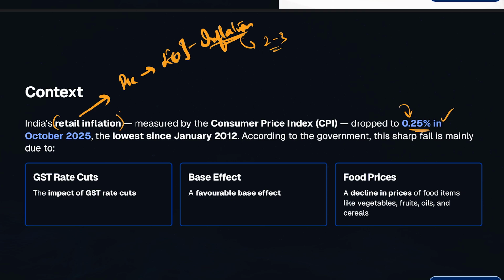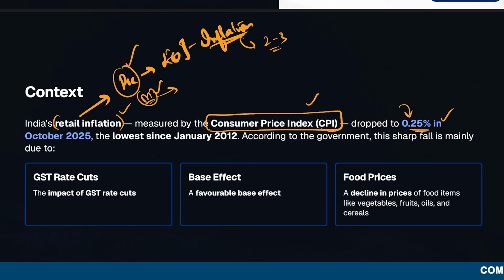So the effects of the retail inflation, whether when it increases or it decreases, become absolutely important to know, because the questions, be it in the preliminary examination or probably in the mains, even when you have to talk about growth and development, the economic history, or even the economic stance of the government or the RBI, right? So we need retail inflation as one of the important tools to talk about inflation, especially as it is also measured by CPI, the Consumer Price Index.